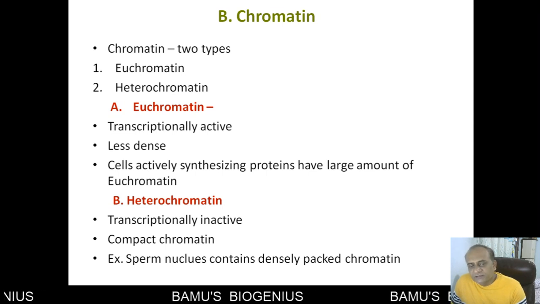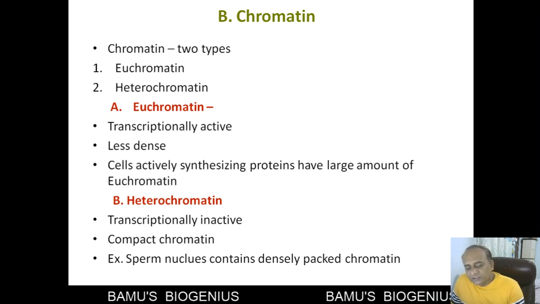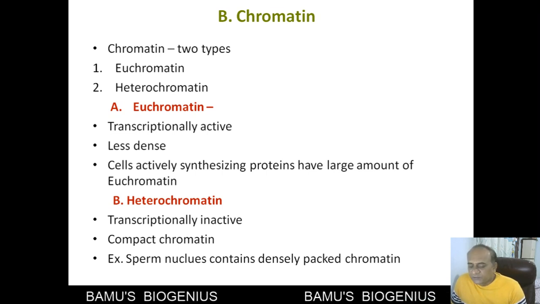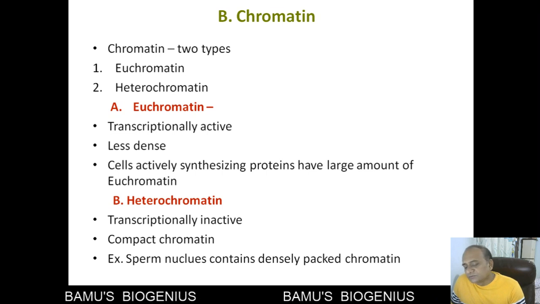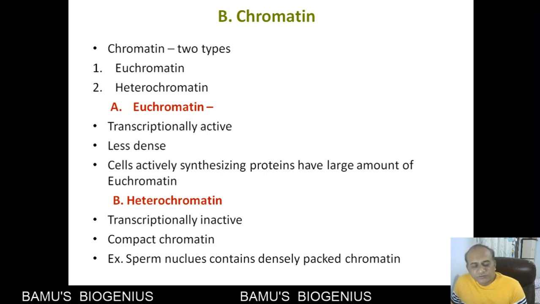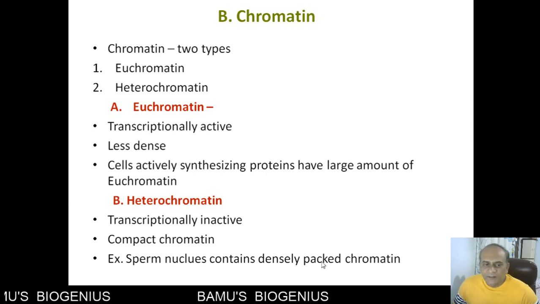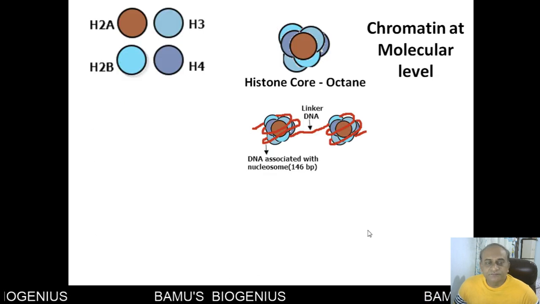Because of that you will find the nucleus is also compact, and that is mostly made up of heterochromatin, which makes it more compact and easy for the sperm to move through the liquid up to the ovum. So that's why the sperm nucleus mostly contains heterochromatin.